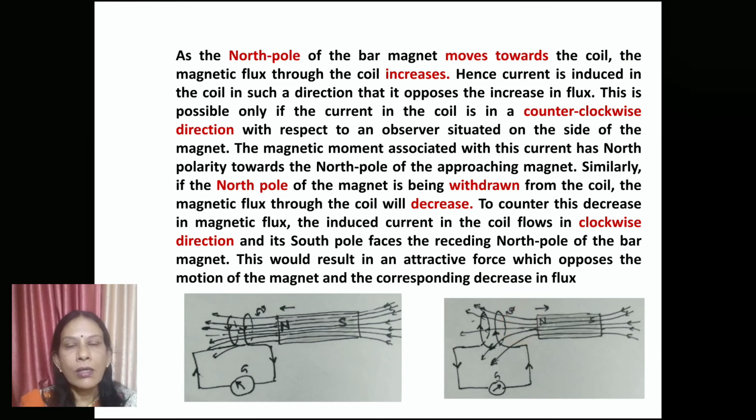So this is Lenz's law, which says that the direction of current in the circuit will be such that it always opposes its cause.